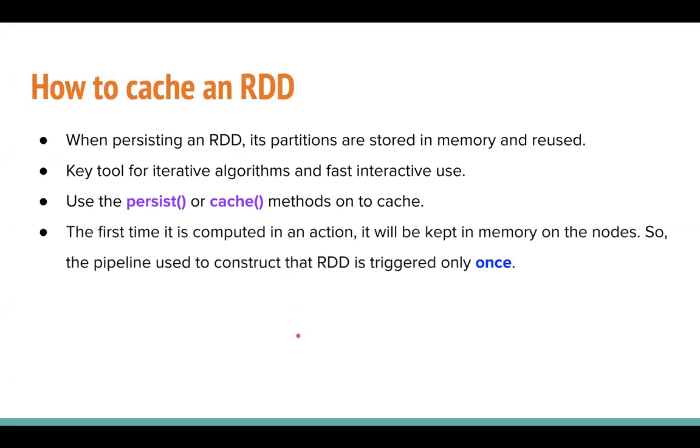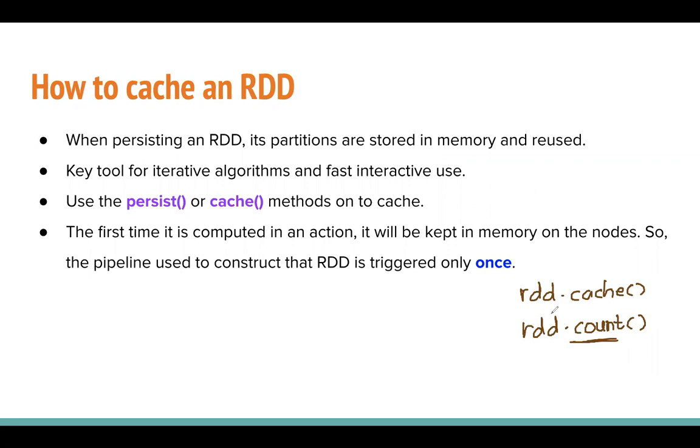Whenever you cache an RDD, the content is not immediately loaded in memory. The first time an action is called on the RDD, that triggers the pipeline, and that is the action responsible for caching the content of the RDD. So if you call rdd.cache, the content of the RDD will not be saved in memory. Now, if you call rdd.count, count is one of the actions. This is going to trigger the lineage. It's going to execute the DAG.